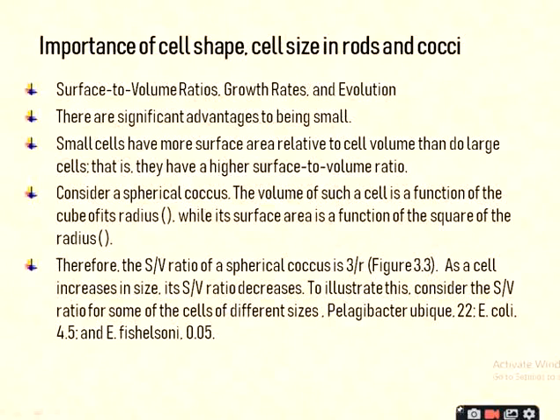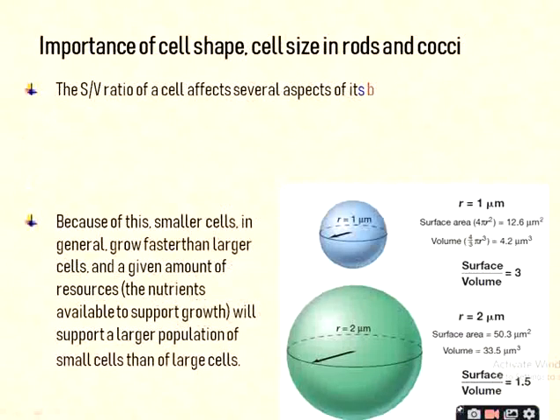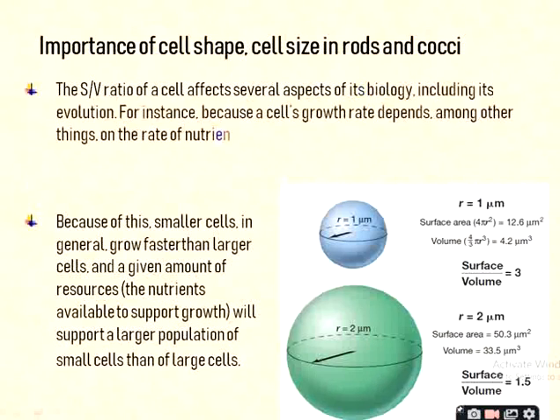And as a cell increases in size, its surface to volume ratio decreases. To illustrate this, consider the surface to volume ratio of some cells of different sizes: Pelagibacter ubique, that is 22, Escherichia coli 4.5, and a specific diagrammatic representation of the surface to volume ratio.